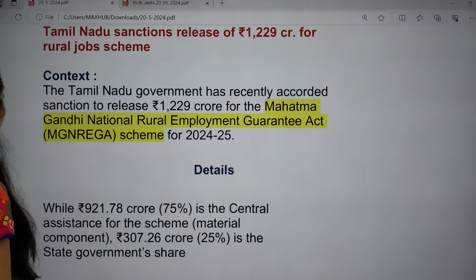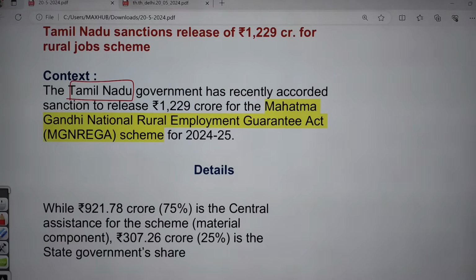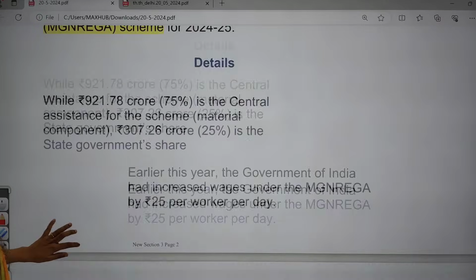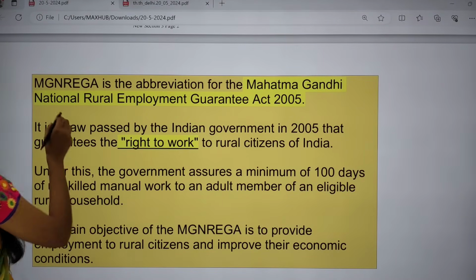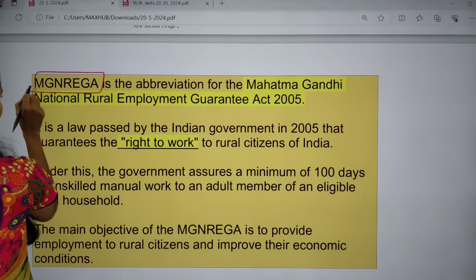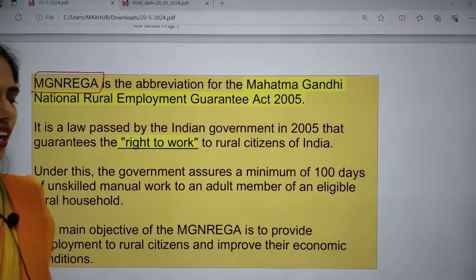Okay, so why is it in the news? Recently the Tamil Nadu government has accorded sanction of so and so amount under this MGNREGA scheme for 2024 to 2025. So that's it. Now let us see the facts. This MGNREGA, Mahatma Gandhi National Rural Employment Guarantee Act, came up in the year 2005.